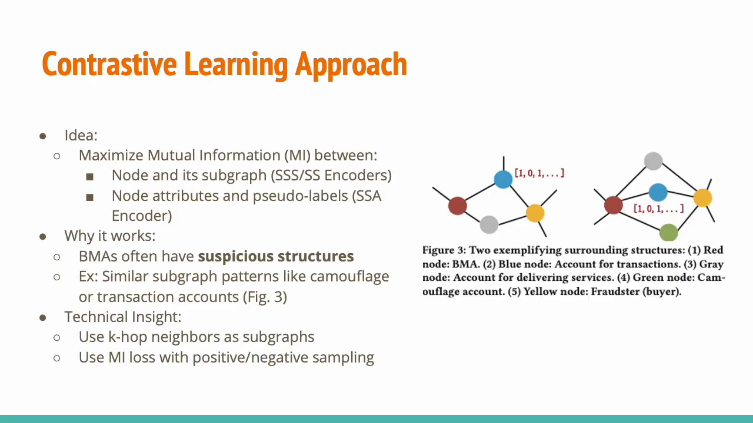So for the contrastive learning approach, the main idea is that they want to maximize the mutual information between the node and its subgraphs and the node and the attributes and pseudo labels. So it will give positive and negative scores. For example, for a node and its subgraph, it will give a positive score. Whereas if a node is connected to a subgraph from another node, it will give a negative score. And this works usually because BMAs often have suspicious structures. They have these connections with other nodes, and then it will also use k-hop neighbors as subgraphs.